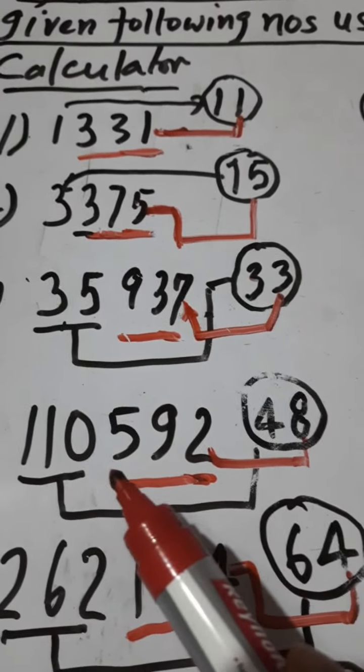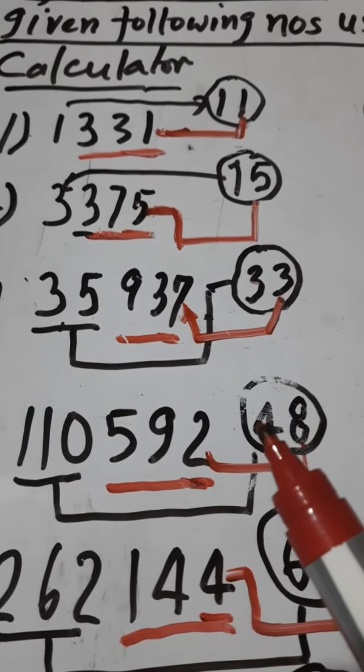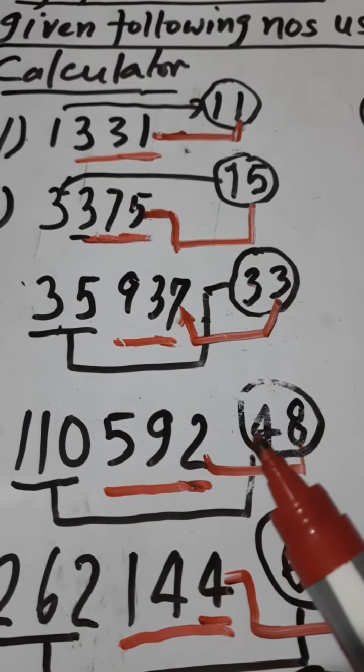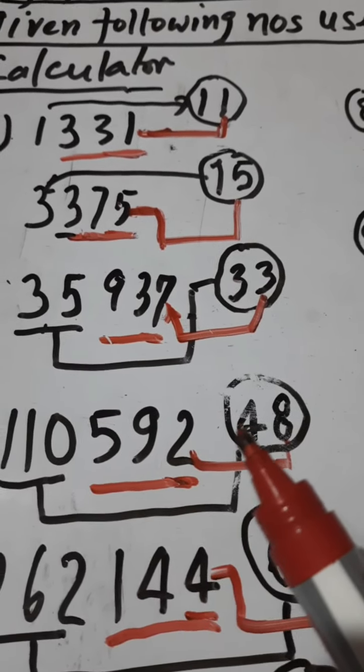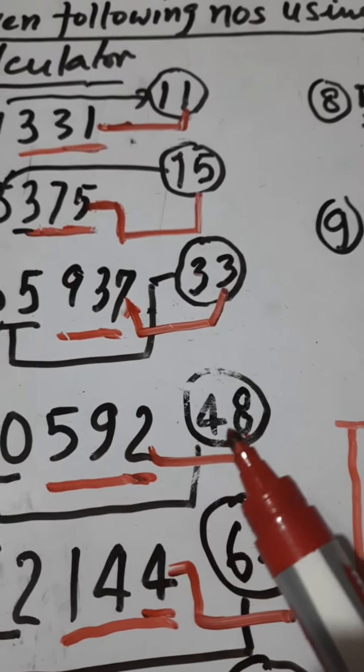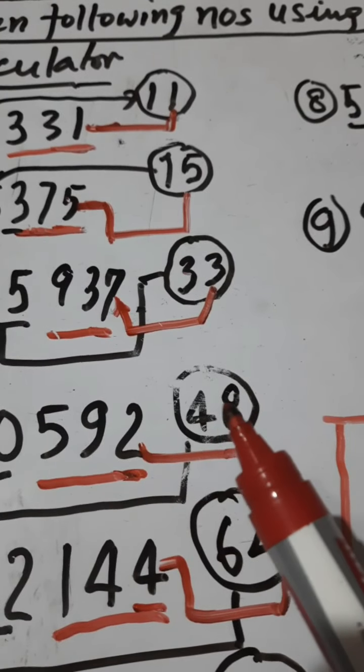So let us see another, the fourth, 110592. 110 should give me 4, because 4 gives you 64 and 5 gives you 125. So 110 is less than 125, so I should get here 4. 2 here should give me straight 8. So the answer should be 48.